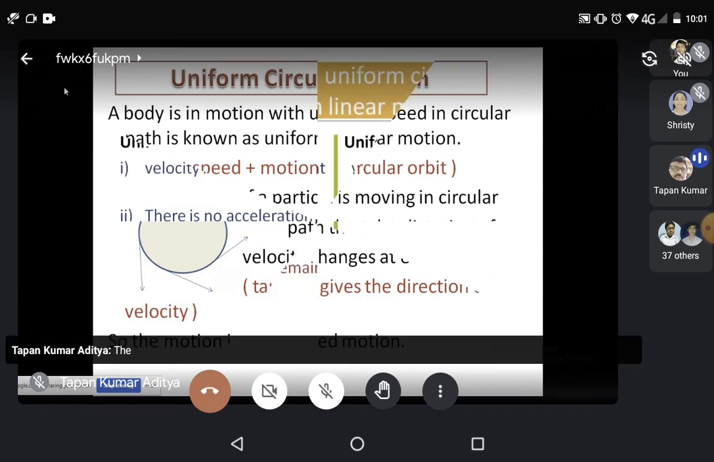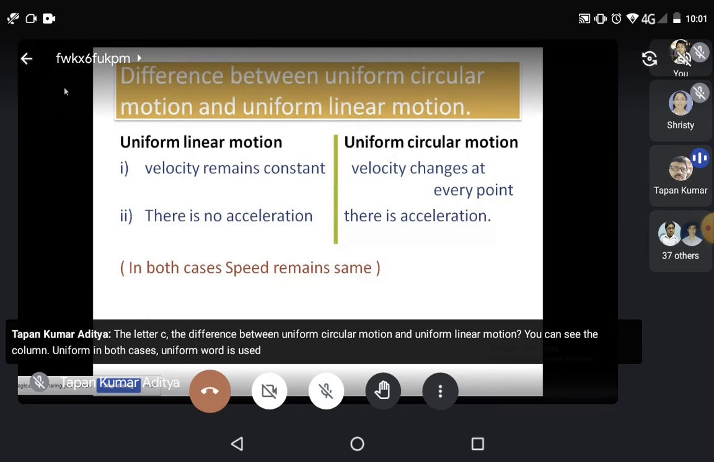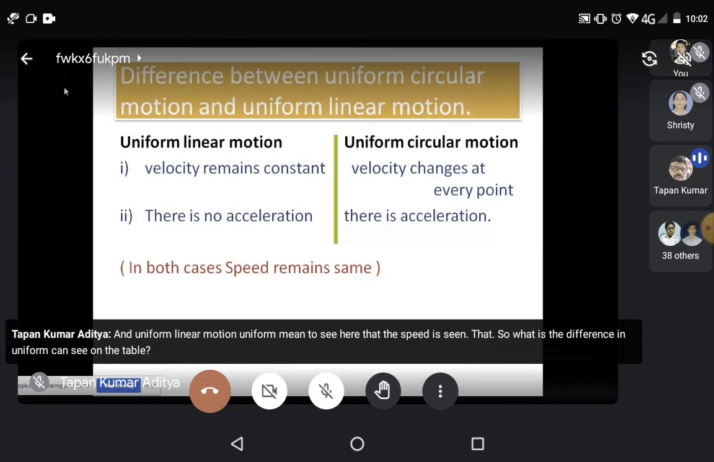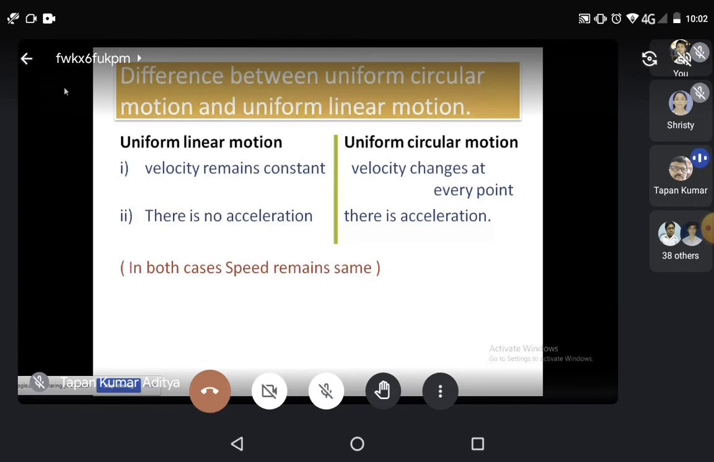So let us see the difference between uniform circular motion and uniform linear motion. Let's see the columns. In both cases, the word uniform is used: uniform circular motion and uniform linear motion. Uniform here means the speed is the same. So what is the difference? You can see on the table. First, you can see the difference.